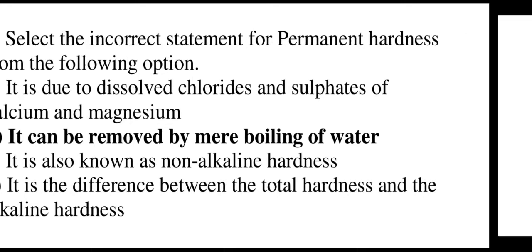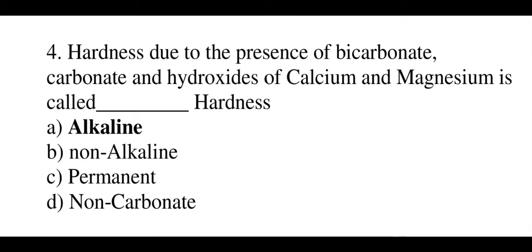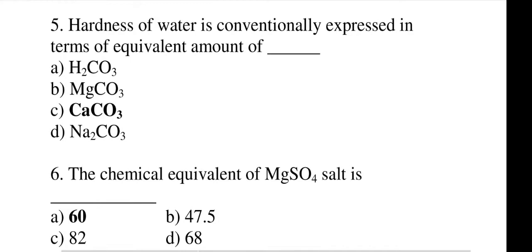Moving to question number 4. Hardness due to the presence of bicarbonate, carbonate and hydroxide of calcium and magnesium is called blank hardness. The options are alkaline, option B is non-alkaline, option C is permanent and option D is non-carbonate. The correct answer is alkaline hardness. Moving to question number 5. Hardness of water is conventionally expressed in terms of equivalent amount of blank. The options are H2CO3, MgCO3, CaCO3 and Na2CO3. The correct answer is CaCO3.